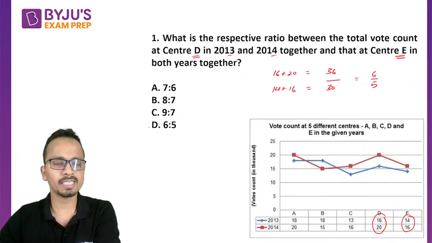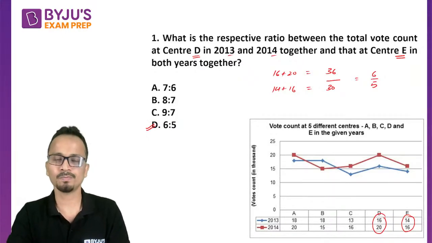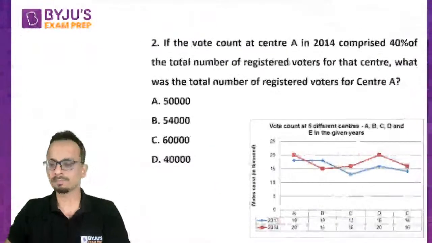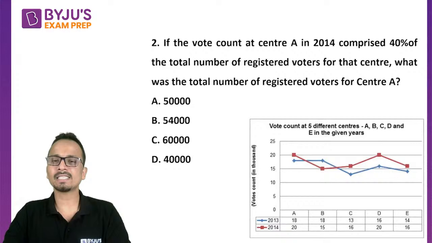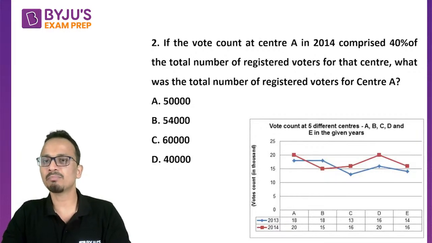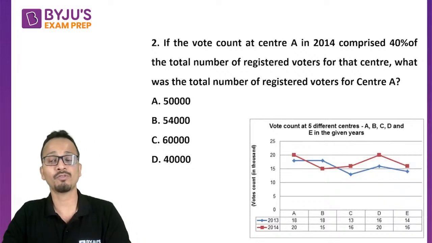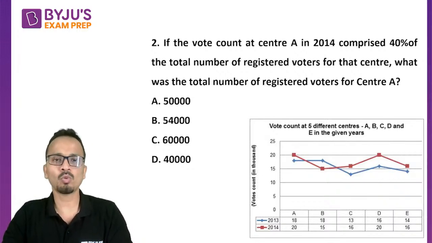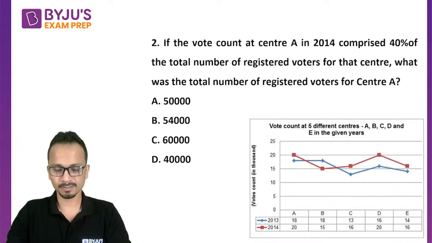All right. So the correct answer in this case is option D as correctly given by all of you. All right, now let's quickly move on to the second question, question number 2. It says that if the vote count at center A in 2014 comprised 40% of the total number of registered voters for that center, then what was the total number of registered voters for center A?